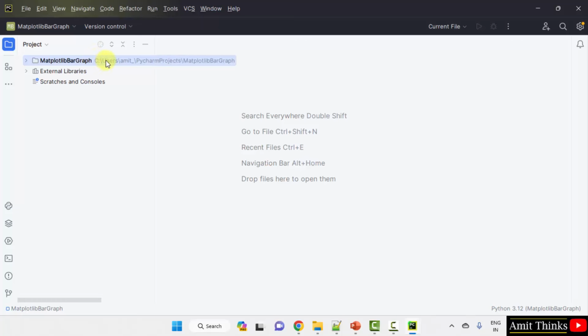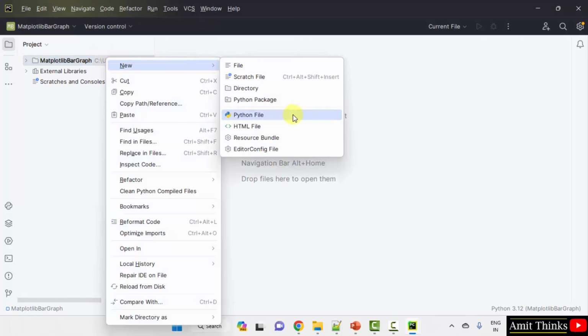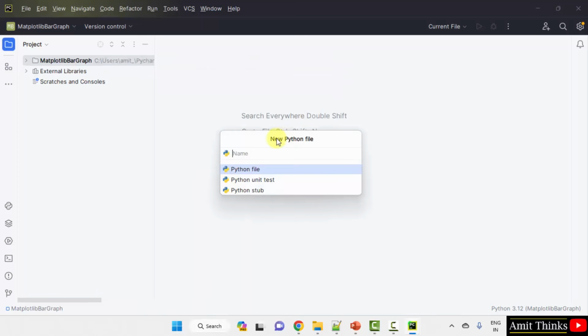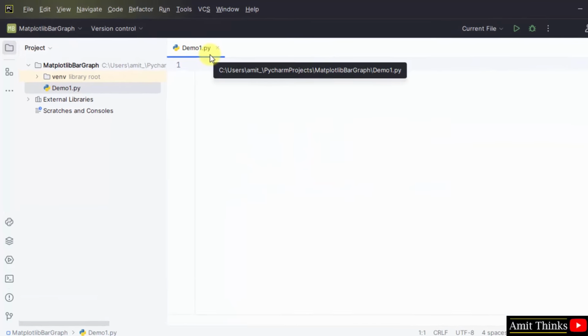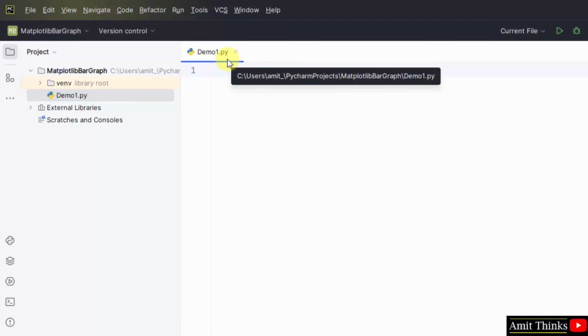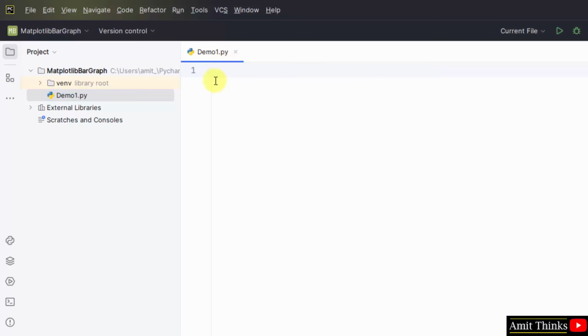Create a new Python file: right click on the project, New Python file. Add the name of your file, and there is no need to mention the .py extension. It will automatically add it because the Python file is selected by default. Press enter here. On pressing enter, you can now see the .py extension is visible, and the path is also visible on keeping the cursor. Now let us create a bar graph. First, let us add the comments.